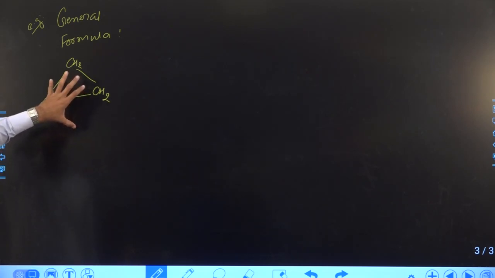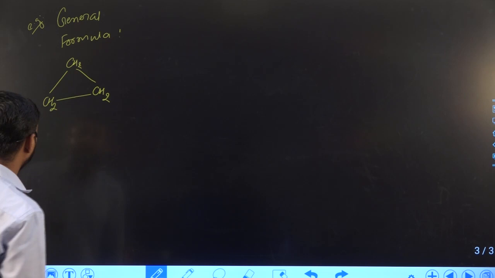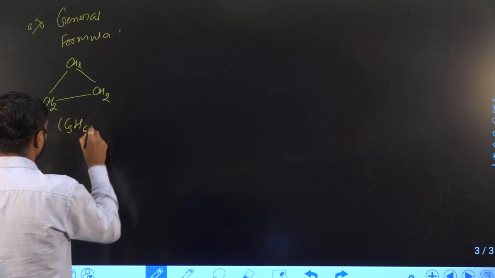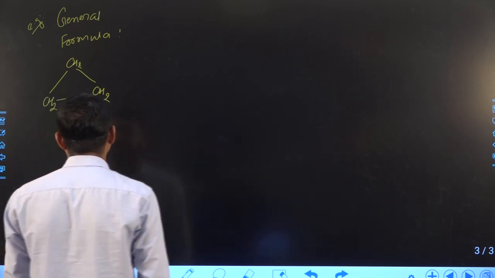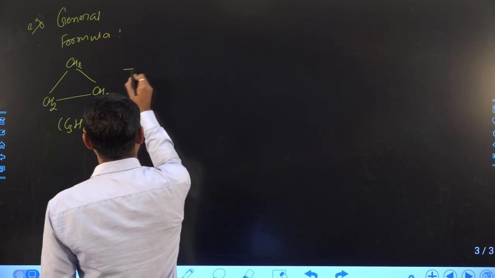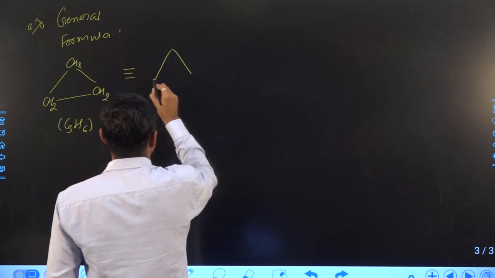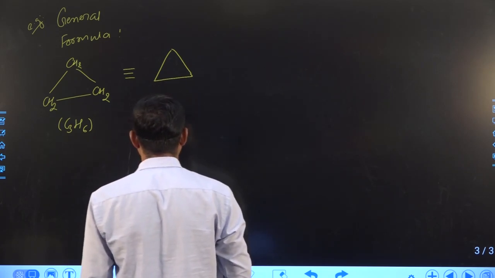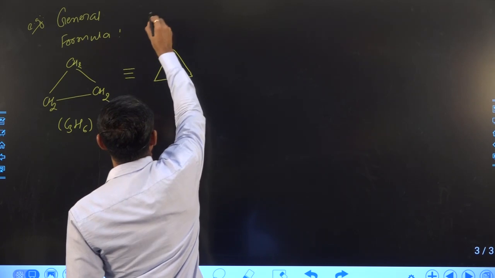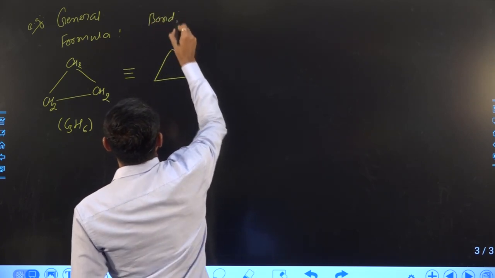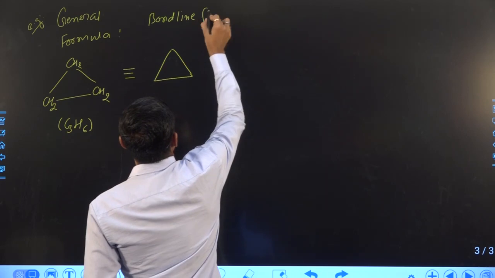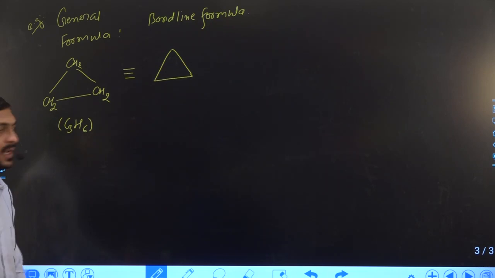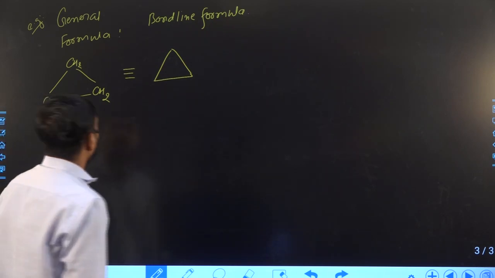If we draw a 3-member cyclic compound like this, this compound is C3H6. But this compound we can also write like this as well, and this type of formula is nothing but bond line formula.